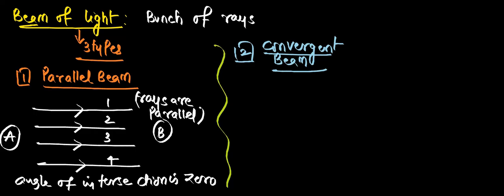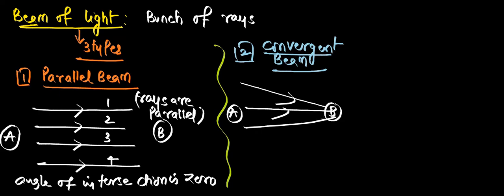Rays joining at one point, from one source a group of light goes. Let me take A as the object and B as the point. From A, the light rays are coming from different directions, but all of them are meeting together at point B.